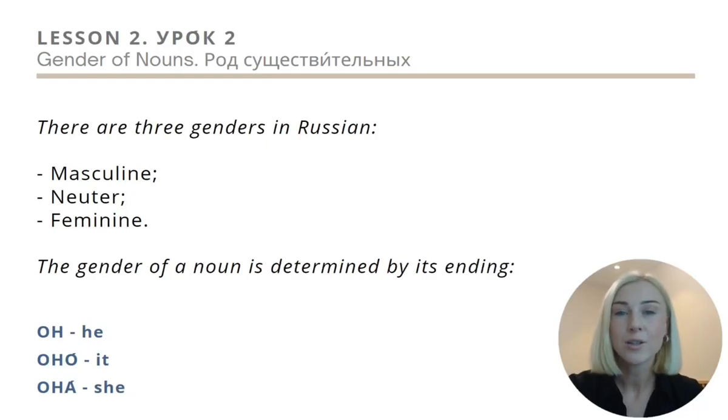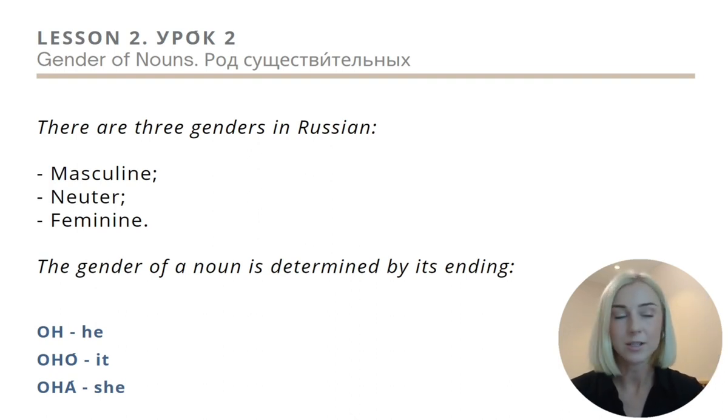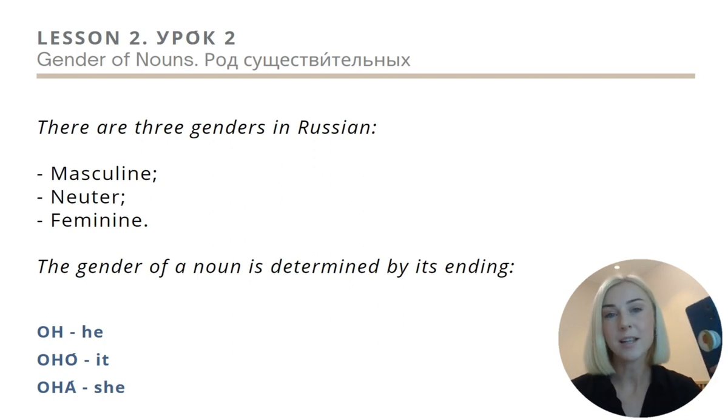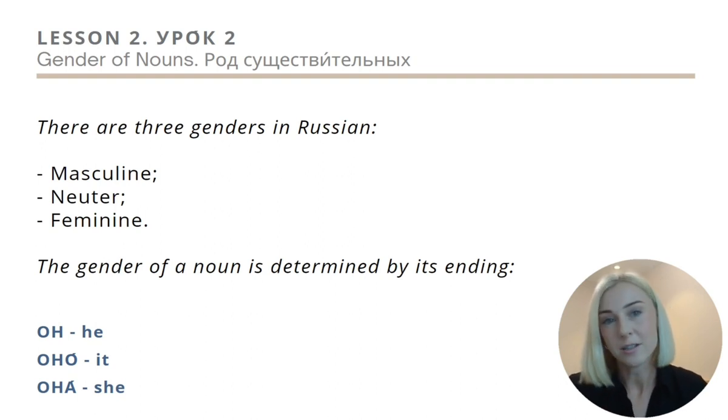And first I ask you to look around yourself, because all the objects that you can see around have genders. It means that a pen in Russian has a gender, a telephone has a gender, a book has a gender. All the objects and all beings have genders. They are grammatical genders, not biological genders. And how to understand what gender it is?